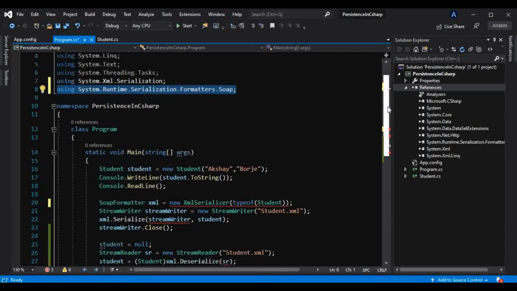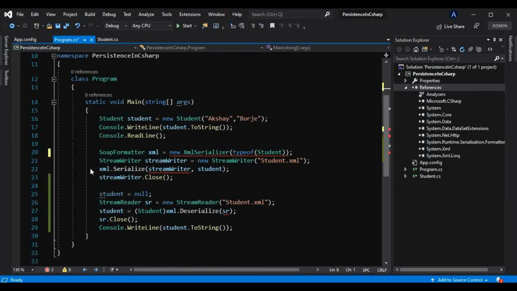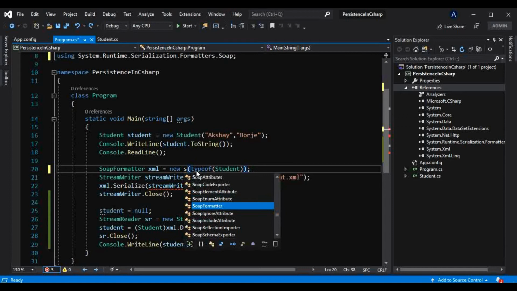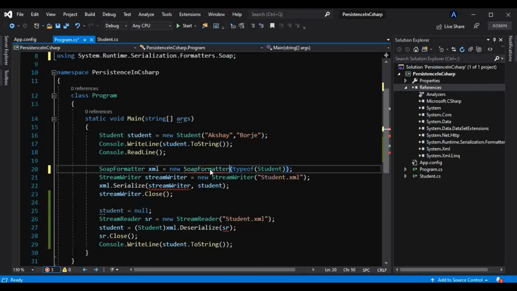Okay, so now instead of that XML serialization, we are using this SOAP formatter, and instead of this XML serializer we will use the SOAP formatter. We don't have to pass anything here, it doesn't require anything.